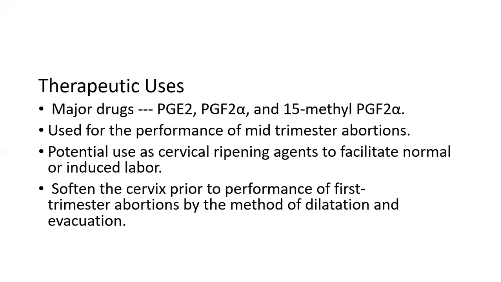What are the major drugs? The major drugs are PGE2, PGF2 alpha, and 15-methyl PGF2 alpha. Therapeutically, they are used for the performance of mid-trimester abortions. They have potential use as cervical ripening agents to facilitate normal or induced labor. As I've told you in the previous slide, they soften the cervix prior to performance of first trimester abortions by the method of dilatation and evacuation, or dilatation and curettage, called D&C.